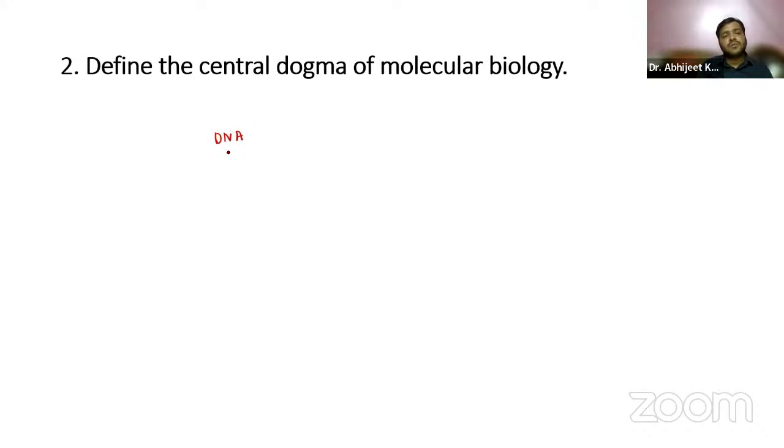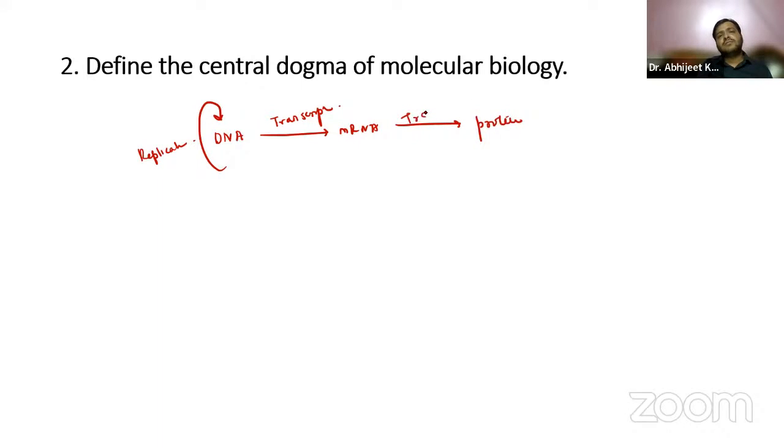From DNA, DNA is made, which is called replication. From DNA, mRNA is made, which is called transcription. And from mRNA, proteins are made, which is called translation, right? So you have to describe transcription, translation and replication in detail.